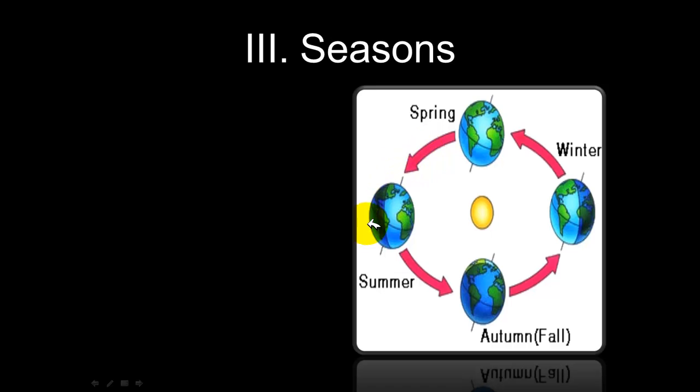For those three months we're in the spring, though it feels like probably two weeks here in Louisiana that we only have spring. But then the summertime, which feels like the majority of our time in Louisiana, is where the Earth is in this part of its orbit. In the autumn, this is our location. In the winter, this is our location.